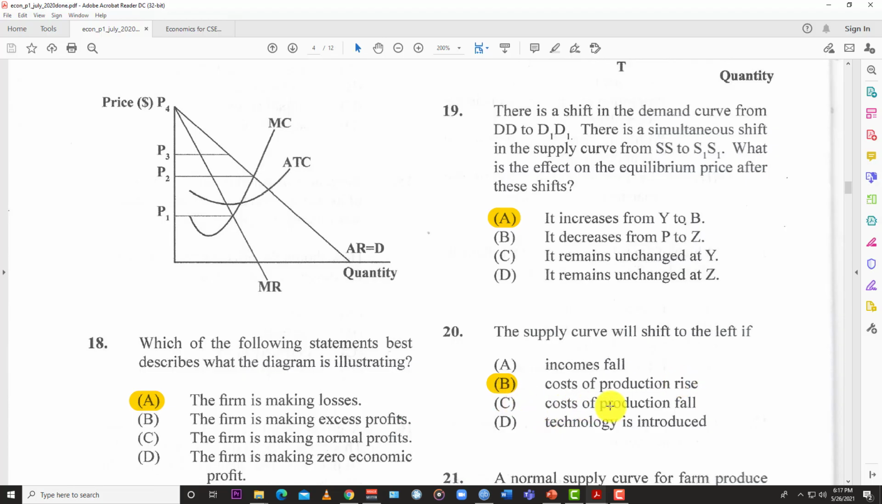The cost of production falls. If the cost of production falls, then the supply curve will shift right, meaning supply has gone up, you increase the output because the cost of production has gone down. Technology is introduced, meaning you produce more, which means you're going to shift to the right. But a shift to the left or upwards is a decrease in supply, which would mean that the cost of production has risen. All right, so that's it for now.